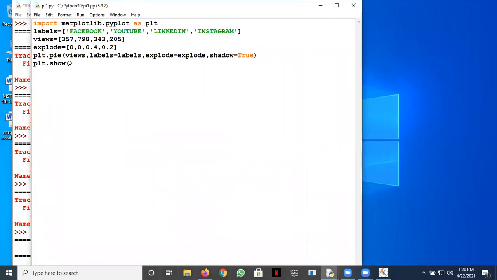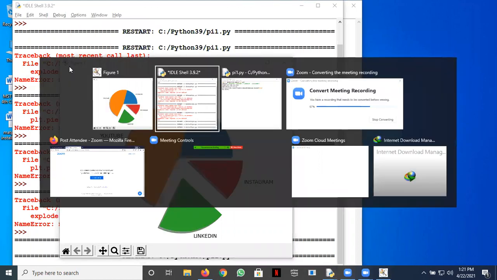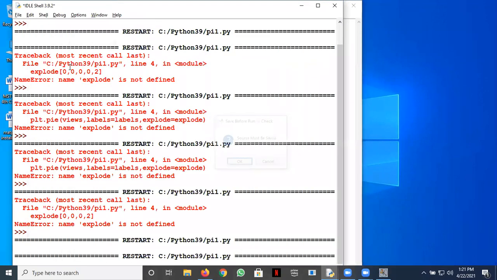Then another one could be if you need to show the percentage of each pie. Right now we don't see the percentage, we just see the labels and the pie graph. So maybe we can write autopct equal to percentage 1.1 percentage, something like this. In the documentation you can read what it means. It should work. Let's see what effect it has on the graph.